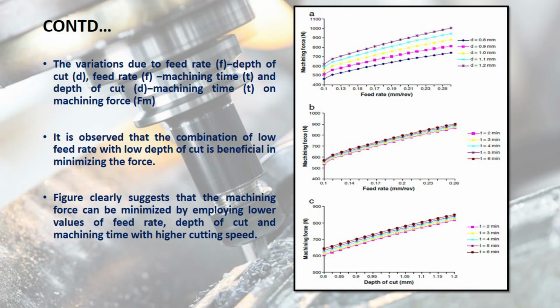Now it is observed that the combination of low feed rate with low depth of cut is beneficial for minimizing the force. Also, it is very obvious that at slower feed rate there is a small resistance to the cutting tool in the direction of feed rate. However, at large feed rate, the work material offers more resistance to the tool in the cutting direction, and hence the friction increases, which in turn increases the machining force. Also, if we increase the depth of cut, the material removal rate increases, which contributes to an increase in machining force.